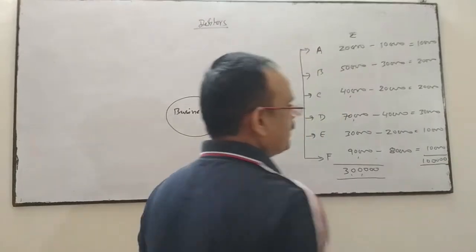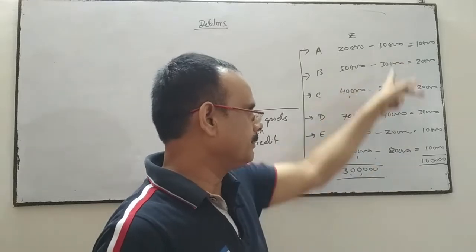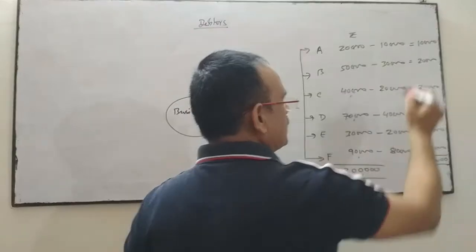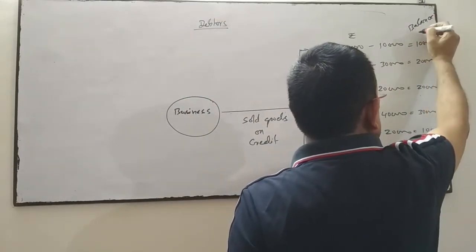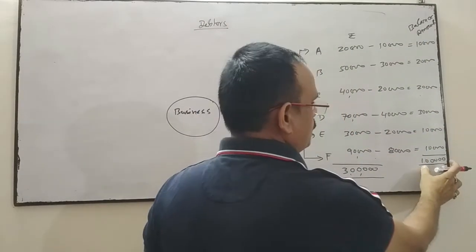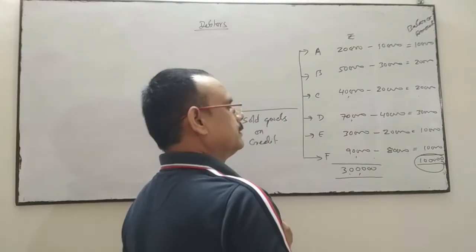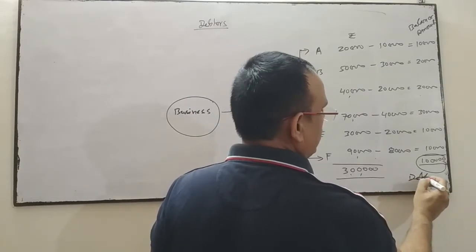So now our debtor is 1 lakh. The balance amount which is not yet paid by them is 1 lakh. This 1 lakh will be called the debtors. Balance debtors is now 1 lakh.